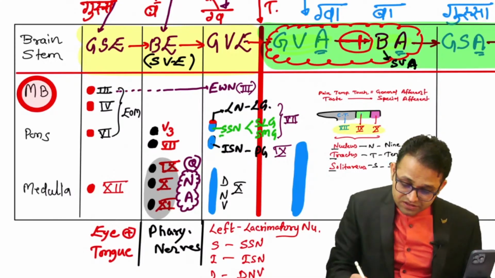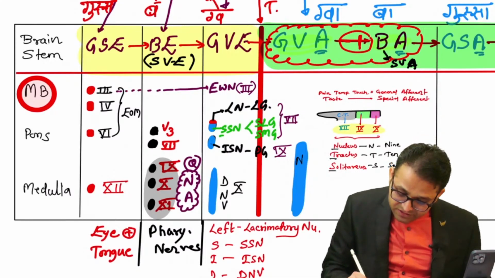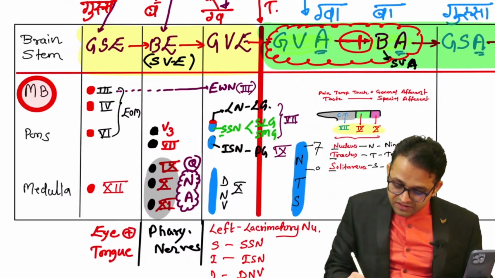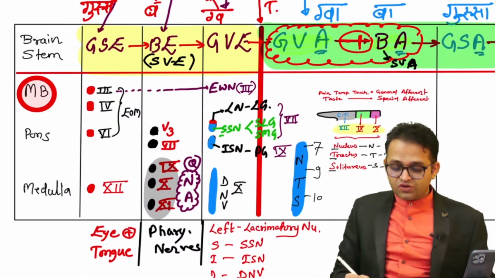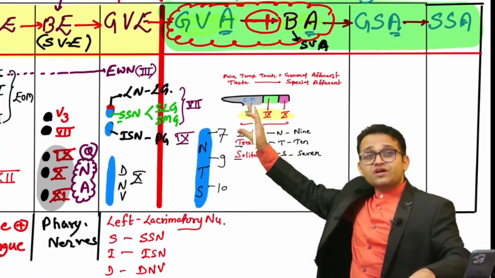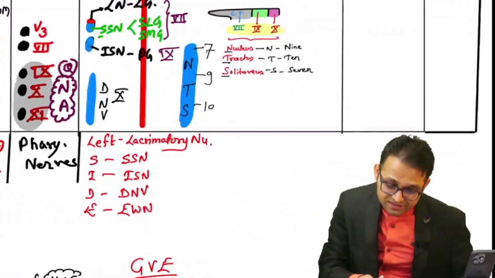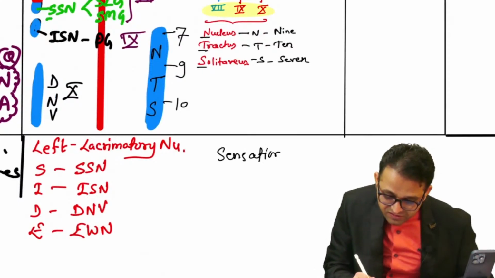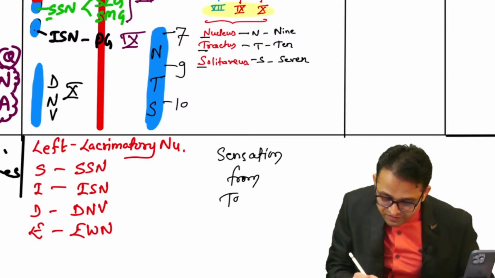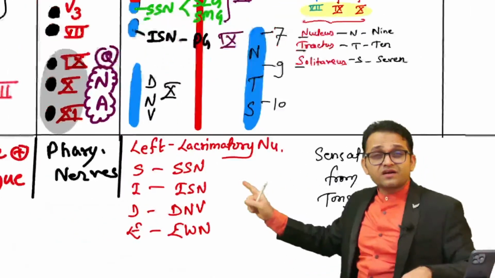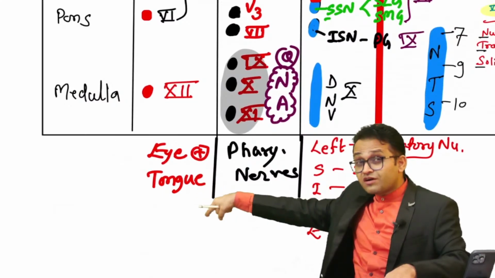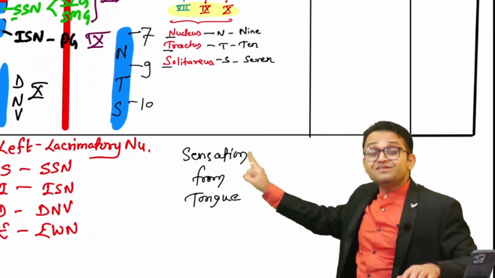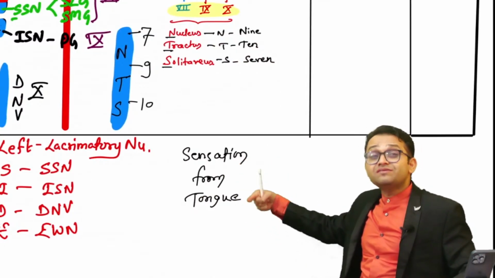So this is our nucleus tractus solitarius: the upper part is 7th, then 9th, and then the lower part 10th. So the trick is sensation from the tongue. Remember, the tongue was included earlier too, but that was tongue motor muscles. Here it is the tongue's sensory activity, not motor but sensory.